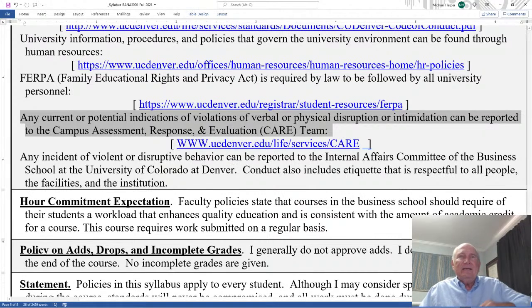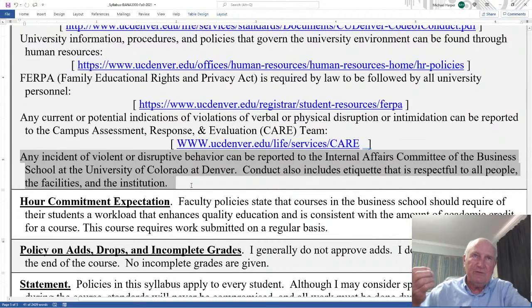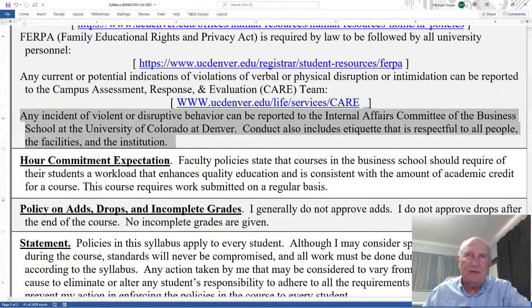Any incident of violent or disruptive behavior can be reported to the Internal Affairs Committee of the Business School at UCD. Conduct also includes etiquette that is respectful to all people, facilities, and the institution. And that is either behavior or verbal behavior or overt behavior, respect. Primarily this is just respect for education, respect for other people.